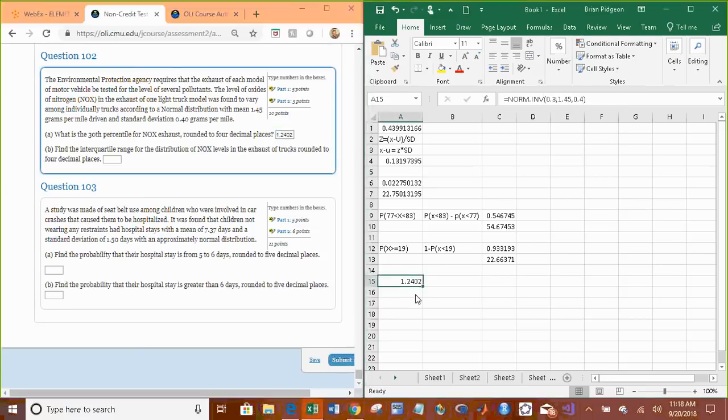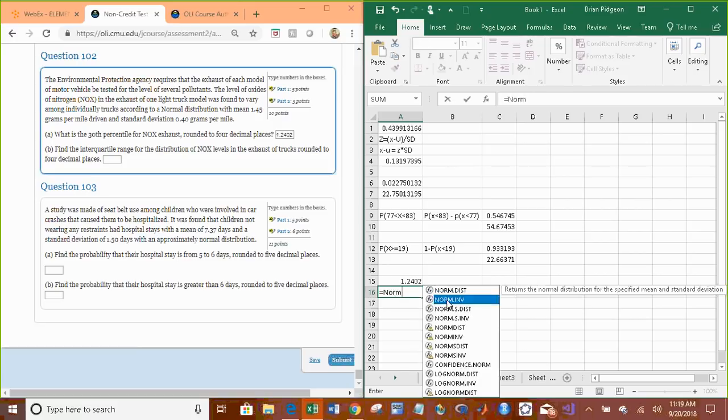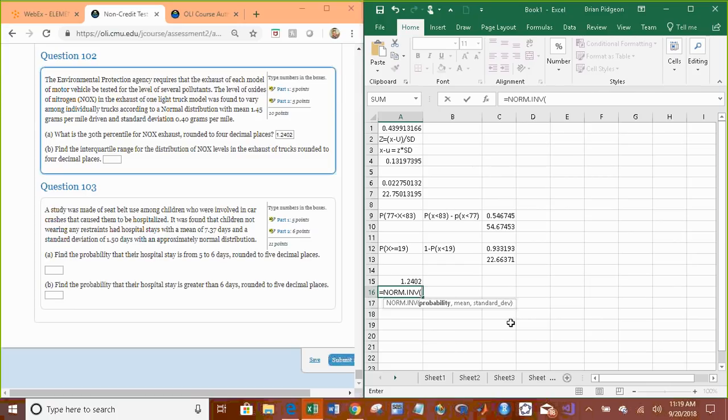What is the IQR? Interquartile range. Well, this is a good question. If you remember, IQR is the difference between your third quartile and your first quartile. Q1 is the 25th percentile, and Q3 is the 75th percentile. So to find the IQR, we're just going to find the difference between our 75th percentile and our 25th percentile. The 75th percentile is a value of x where there's a probability of 0.75 below it, with a mean of 1.45 and a standard deviation of 0.4. That's the 75th percentile, or Q3.